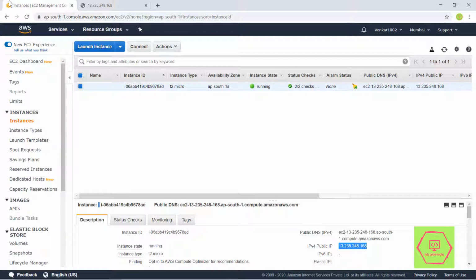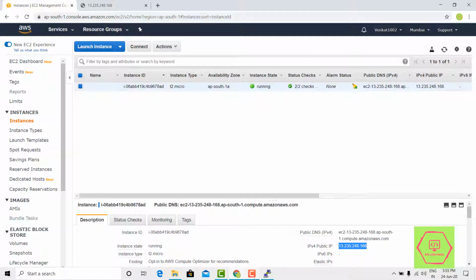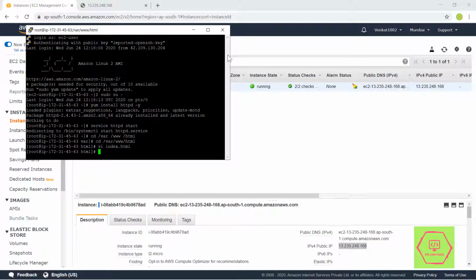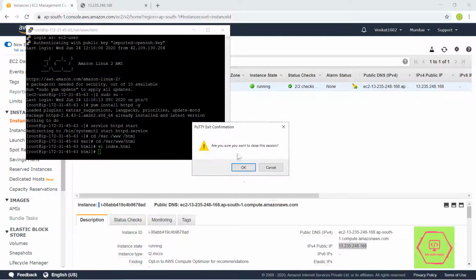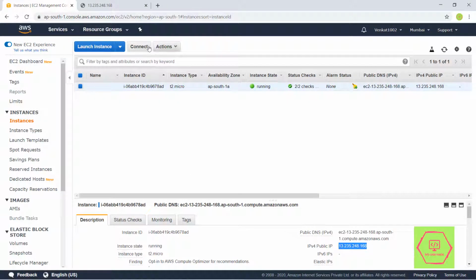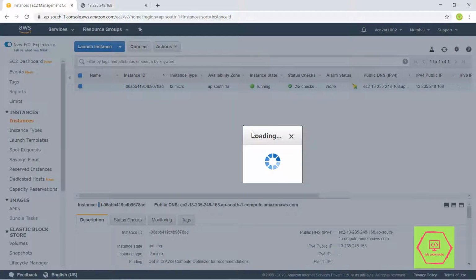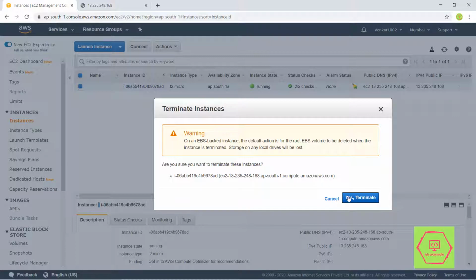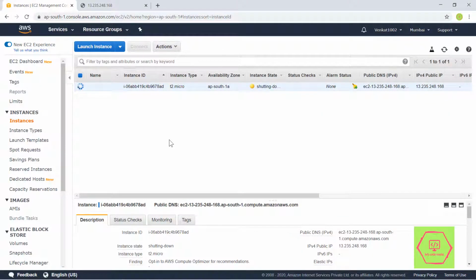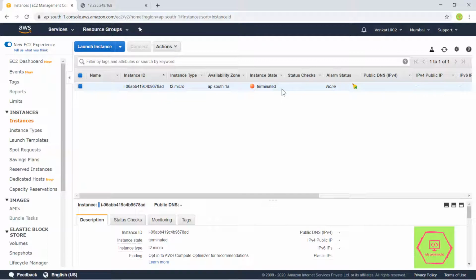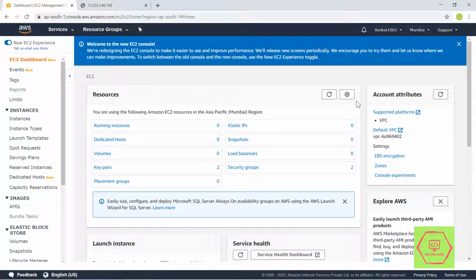Now the main important part of not getting charged in AWS is properly closing every window we open. First, we are going to exit this window. Then we are going to terminate this instance. It may take some time. Once it gets terminated, you will see the instance state pointing terminated. Go to EC2 dashboard and refresh it. Make sure that there are 0 running instances.